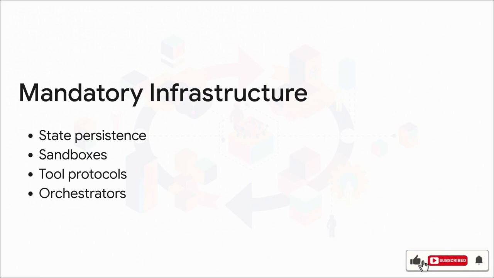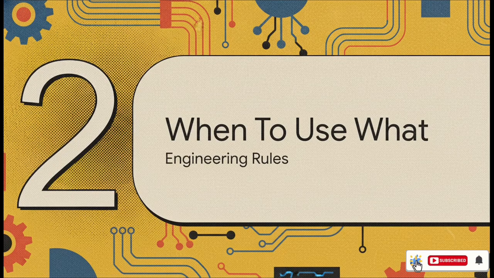And you need those heavy orchestration frameworks we just mentioned, like CrewAI. All of this infrastructure is exactly why those consumer chat apps functionally cannot run autonomous loops on their own. They just don't have the plumbing for it. Which brings us to section 2, when to use what? Let's lay down some hard engineering rules for AI architecture.